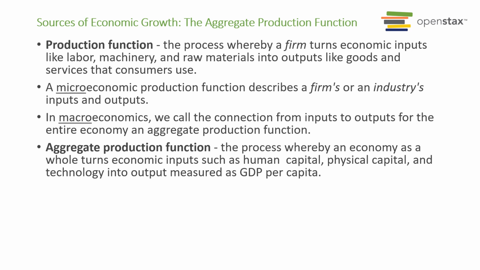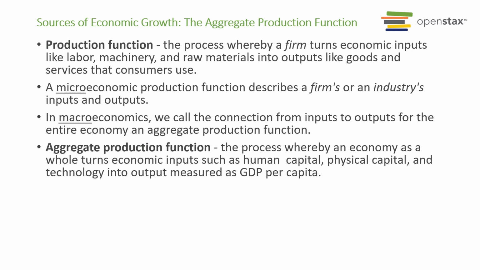All right, so two more concepts. Know what a production function is. A production function is the process where firms turn economic inputs like labor, capital, raw materials, and technology into output. So input is your resources. Output is the actual production, like goods and services the company can produce. In microeconomics, Econ 2302, a production function is described for a firm, so one company's input and output. Now in 2301, macroeconomics, we look at the economy as a bigger picture: input and output for the entire economy, not just any individual company or individual industry.